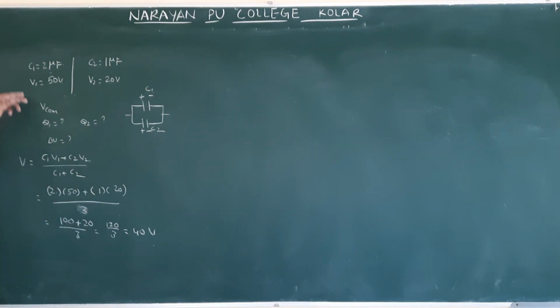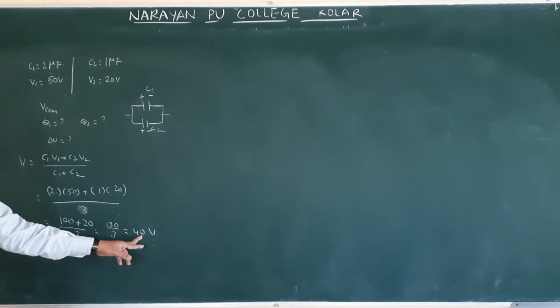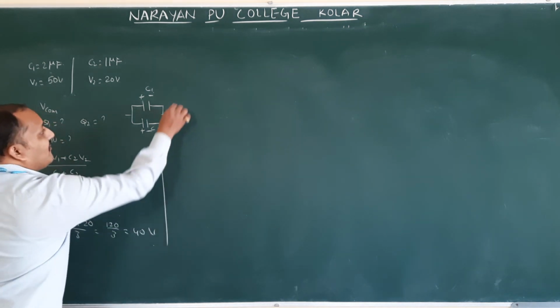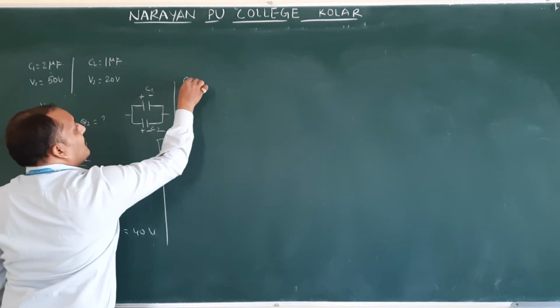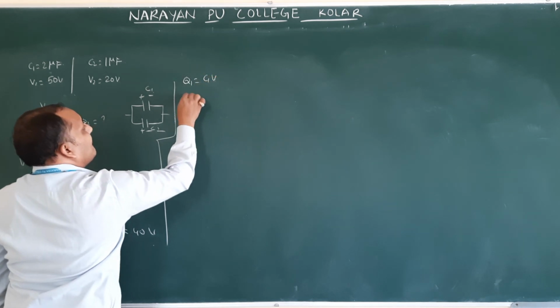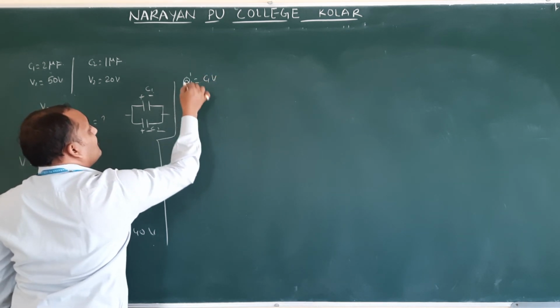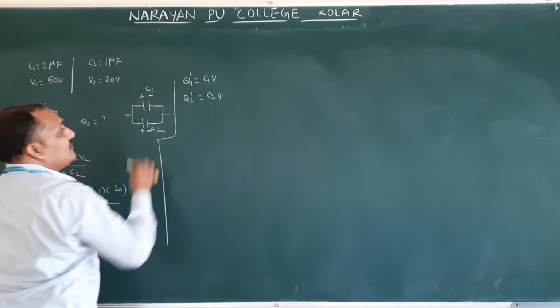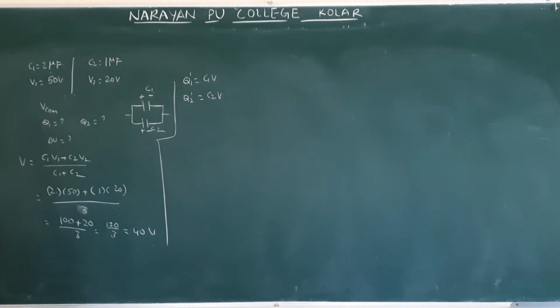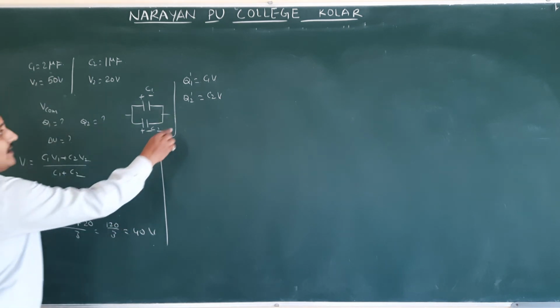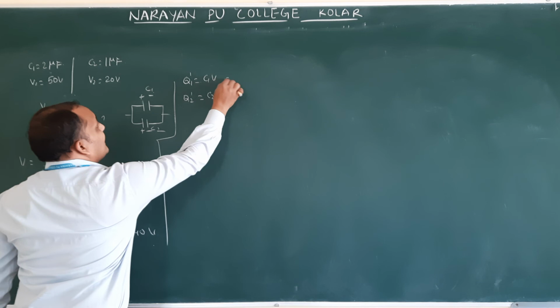Now what is the charge on this capacitor after connecting to 40 volts? We came to know the formula: Q1 dash is equal to C1 V, and Q2 dash is C2 V. Initial charge means C1 V1, but they are asking after connecting, what is the charge. So C1 value, how much did they give?